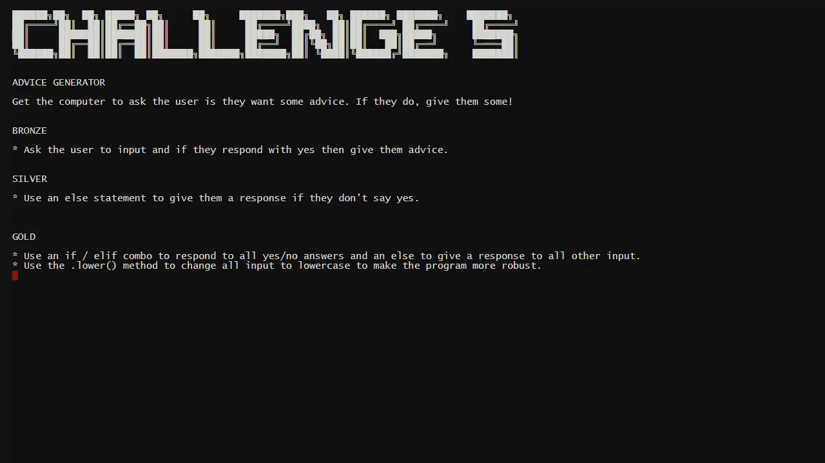Also with the gold level is use the dot lower method on their input so that if they put yes or yes in capitals or no in capitals, it will still give the correct response. It won't matter if it's uppercase or lowercase. So let me give you a demonstration of those.